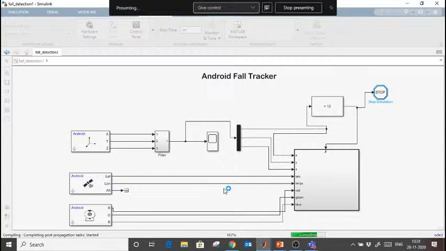So it is very simple. It will take only 1 to 2 hours to design this application, even if you are a beginner. Just require 3 sensors data, and create it as a subsystem. Use some threshold value when x-axis acceleration is greater than 12, because when your mobile falls, automatically acceleration will increase, right? At the same time it will stop also, and write the code and it will display it. And if you want it to email you the location of your device, you can use MATLAB to mail also. There are functions available for that as well.